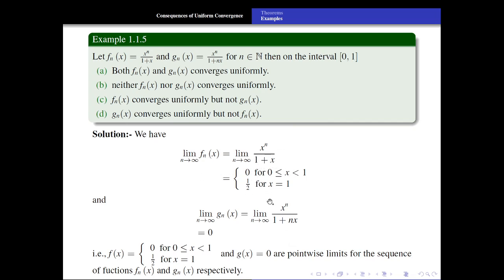Here we get the pointwise limit is this. But the pointwise limit for gn of x is equal to 0. We can easily calculate. Here we get the pointwise limit of fn of x is this function, a branch function, which is discontinuous, and the pointwise limit of gn of x is g of x, which is totally a zero function, constant function 0.